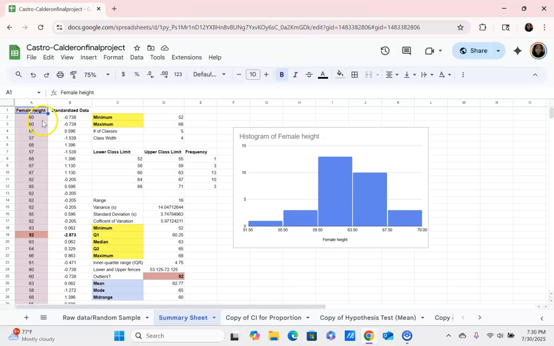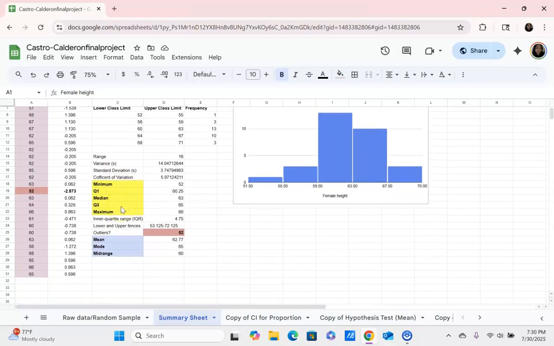I decided to focus on the female height and summarize those values, and I calculated a z-score for each. Every one of these heights is represented in inches. I discovered that the mean was 62.77 inches. There was a single mode of 65 inches, a mid-range of 60 inches, and a median of 63 inches.